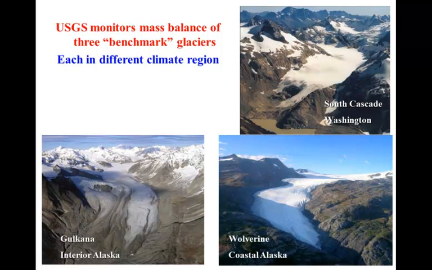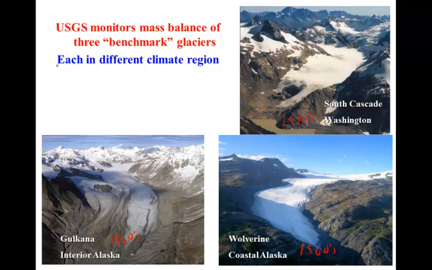The United States Geological Survey has been measuring mass balance on 3 glaciers, starting in the 1950s for South Cascade Glacier in Washington, and starting in the 1960s for Gulkana and Wolverine glaciers in Alaska. These 3 glaciers were chosen because they have relatively simple shapes, making it relatively easy to calculate the mass balance across the total glacier surface, and because these glaciers are relatively easy to access.